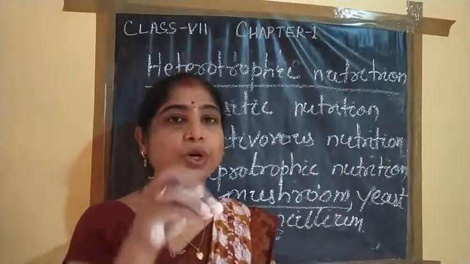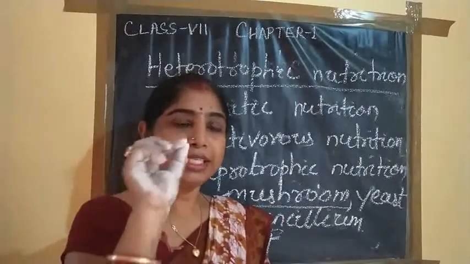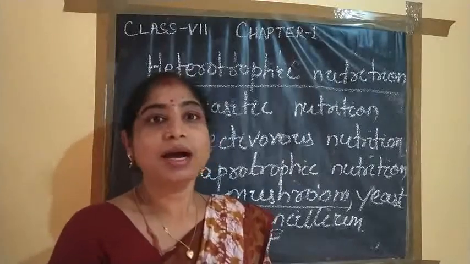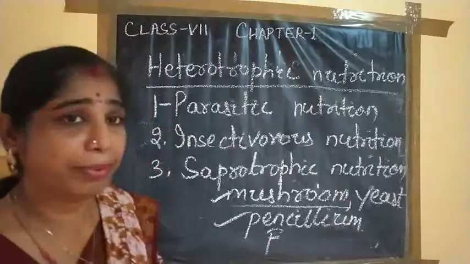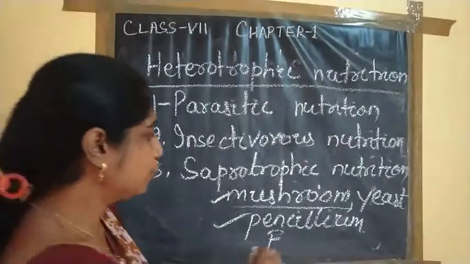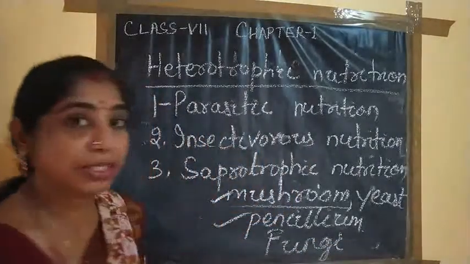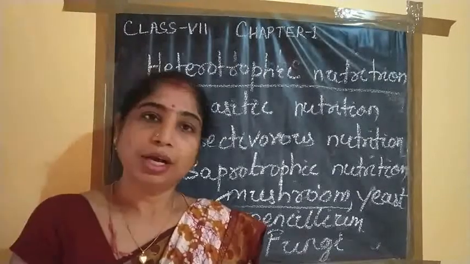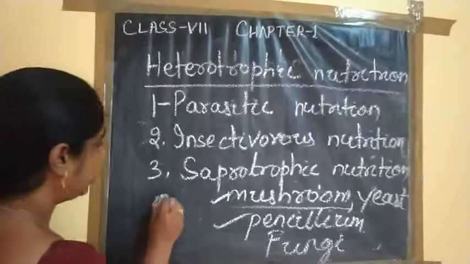Sometimes you keep your wet dresses in a corner, and after 2 days you see that some black spots are there. This is nothing other than fungus. So these are the fungus which have the saprotrophic mode of nutrition. So fungus are the example of the saprotrophic mode of nutrition. Also, what are examples of saprotrophs? They are the fungus or mushroom, yeast or molds.